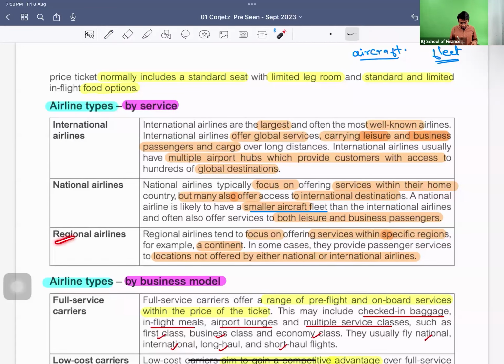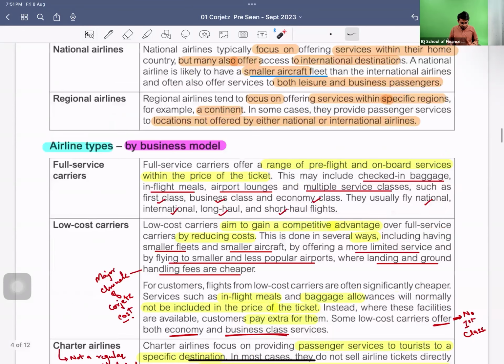Next, we have the regional airlines. They focus on services within specific regions, for example, a continent. They operate only within the countries of a region or specific areas of a region or any country. In some cases, they provide passenger services to locations not offered by either national or international airlines. So they are sort of the balancing element in the industry, serving destinations not covered by the others.